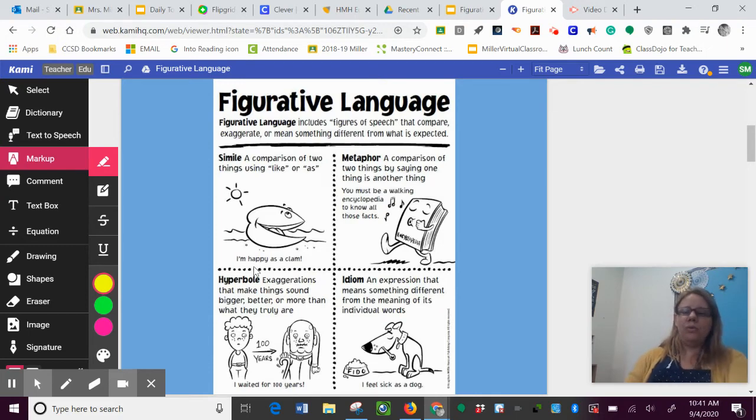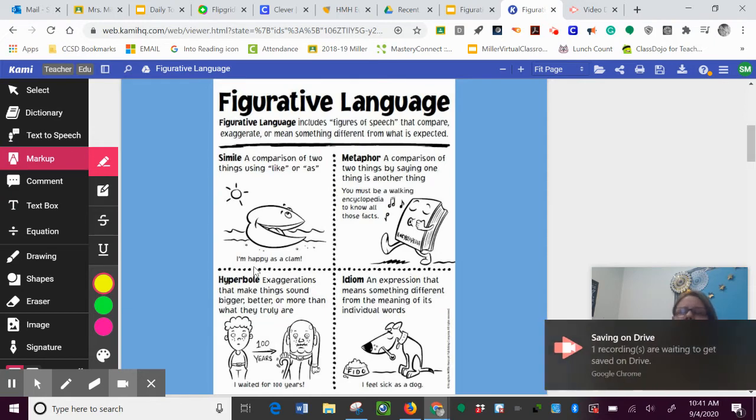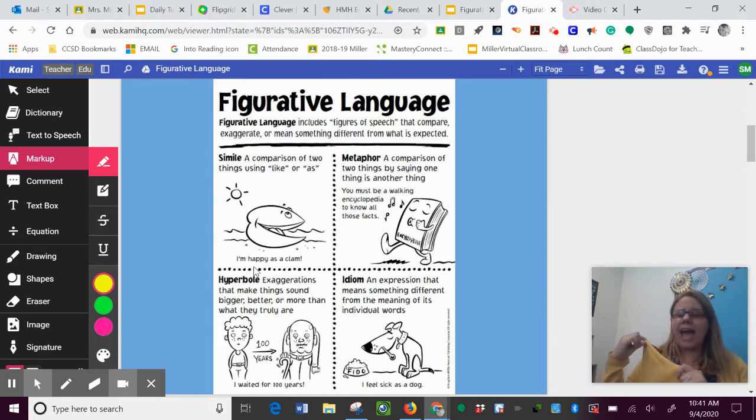Another example would be to look at my yellow sweater that I'm wearing today, and I could say, my sweater is as bright as the sun. I'm comparing my sweater to the sun.